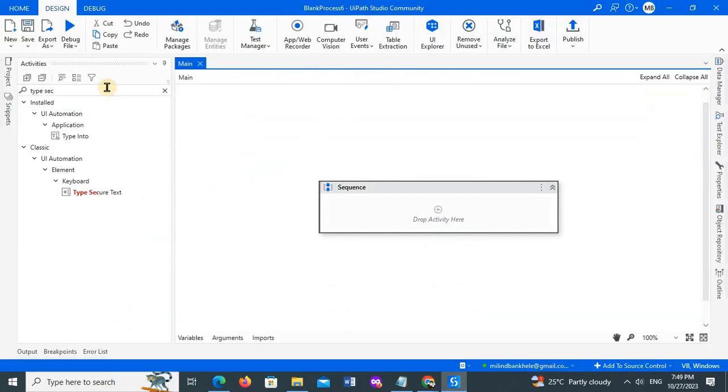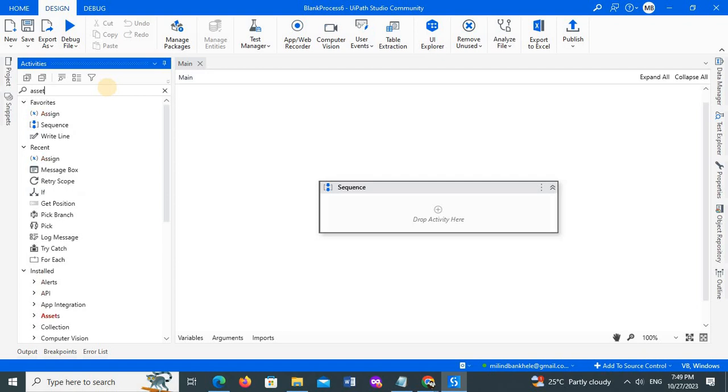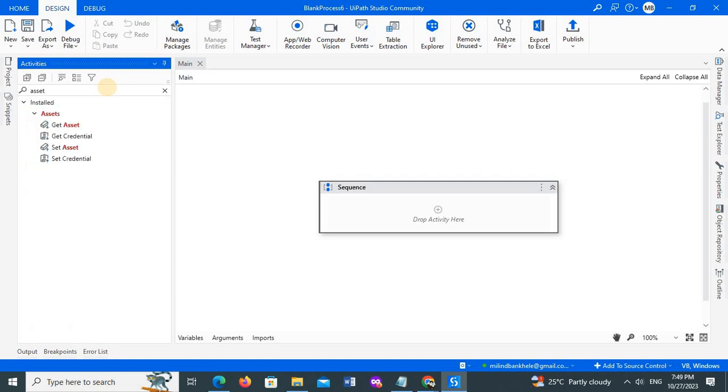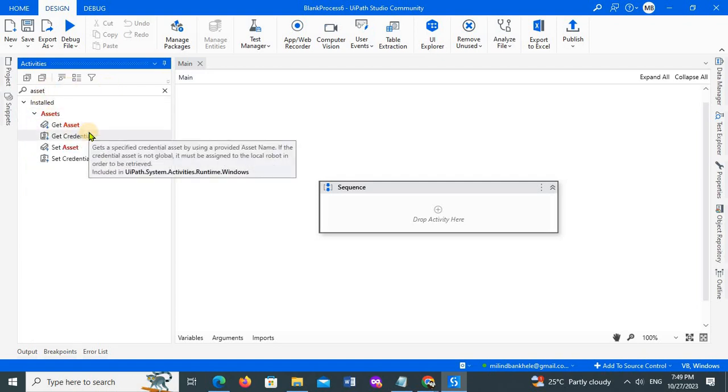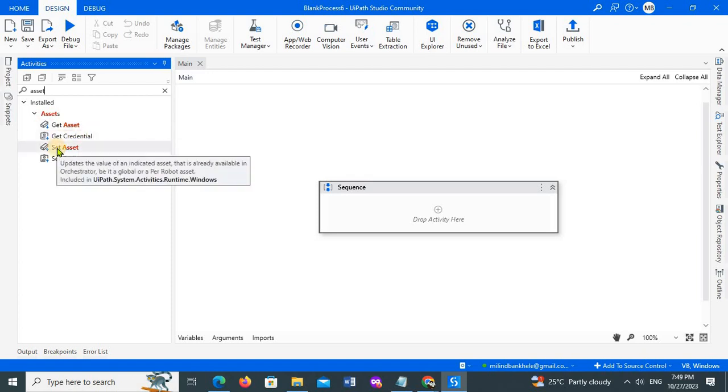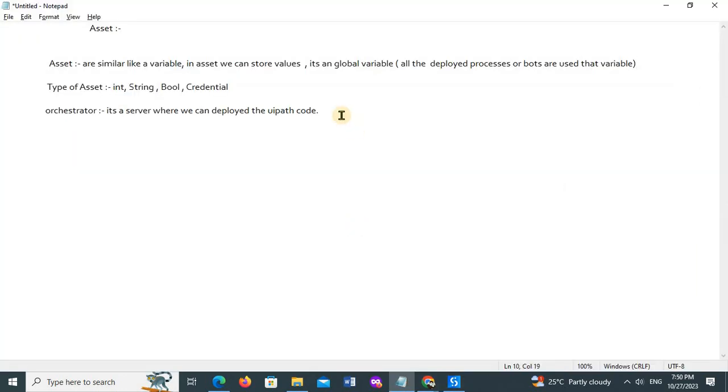So in UiPath, you just put "assets" in the activity panel. You will see there are four activities: get asset, set asset, get credential, set credential. So four activities. Okay, so the first activity, get asset. Simple, as I said, get means getting the value. To get the value from the orchestrator, the get asset activity is used.